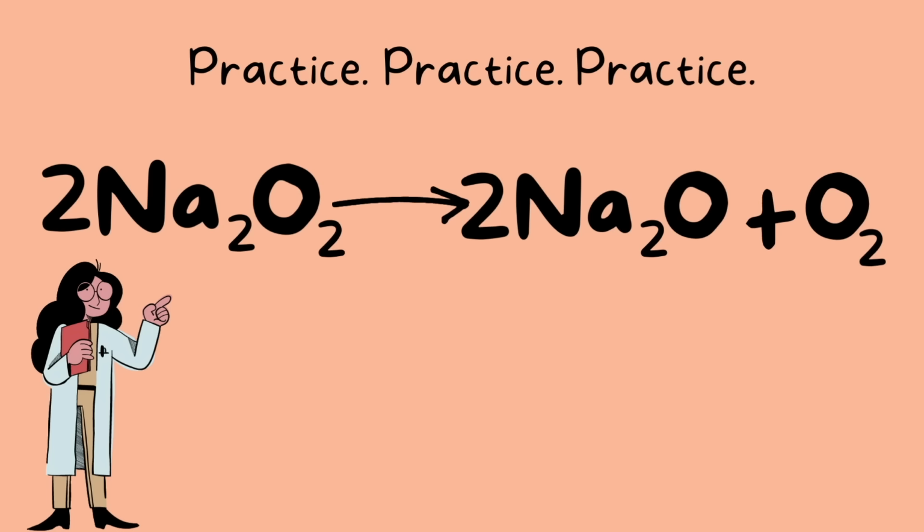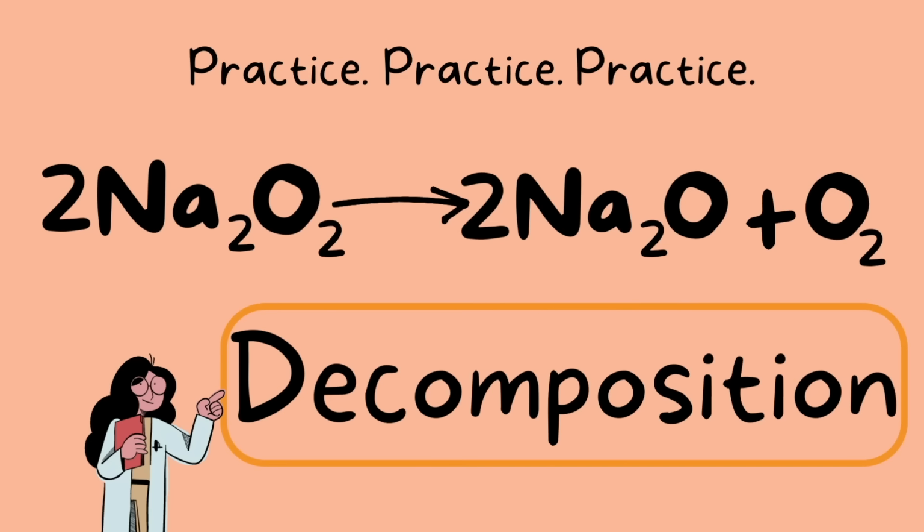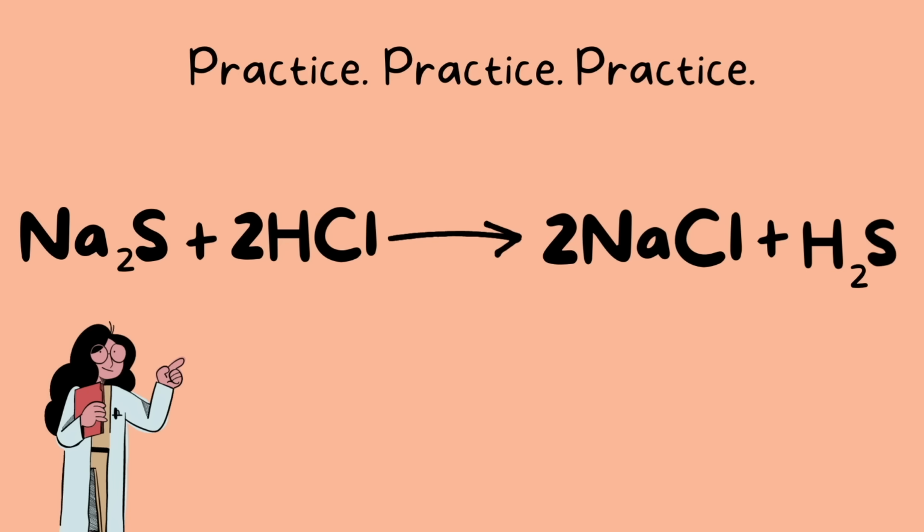Next, we have 1 compound and it is broken down into 2 smaller components. What kind of chemical reaction is this? Awesome, this is a decomposition or desynthesis reaction. Next, we have 2 compounds and it looks like they made 2 other different compounds. So what has changed here? Well, we can see that the outer 2 elements have combined and the inner 2 elements have also combined to create the product. So what kind of chemical reaction is this?